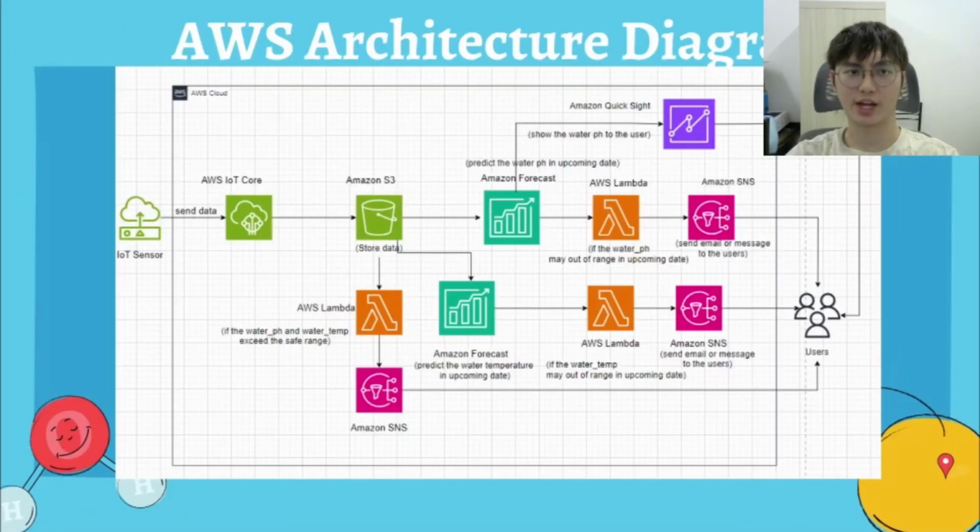Now let's look back at our AWS architecture diagram. In order for users to receive notifications from the data, we first need to create a subscription following an email protocol to be used for messaging. Next, we need to create a topic for the data that we want to be notified about. For example, in our architecture diagram, we have forecasted data. Now we have a complete simple notification system for our proposed method.